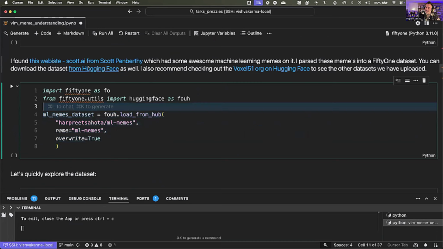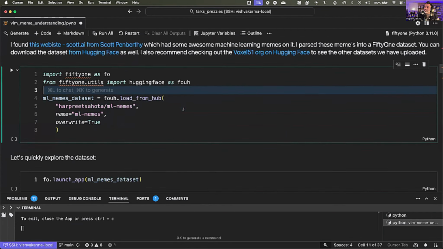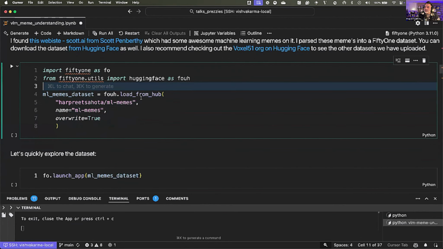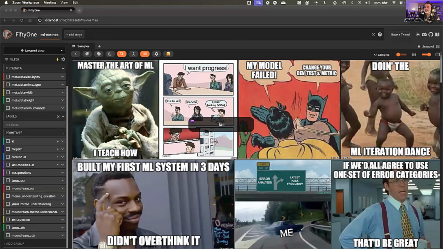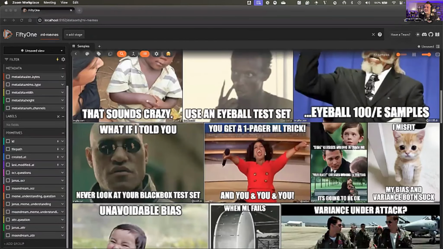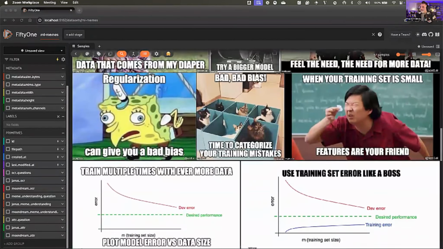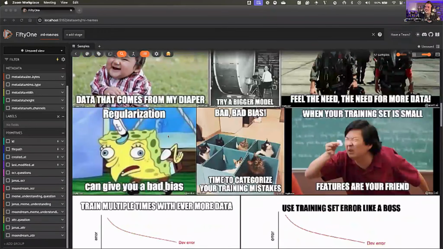And so you could check that out as well as the other data sets that we have on the Voxel 51 org on Hugging Face. So we download that data set and it looks something like this. So I'm going to view it in the browser. So you can see here, really interesting memes that we've got.